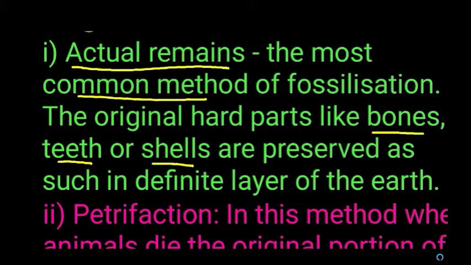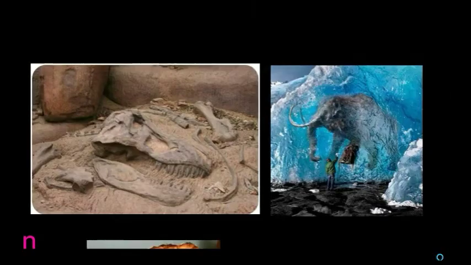That is called actual remains. These are examples of actual remains: the remains of dinosaurs, and this entire woolly mammoth that was preserved over 22,000 years ago in the frozen Siberian coastal area.